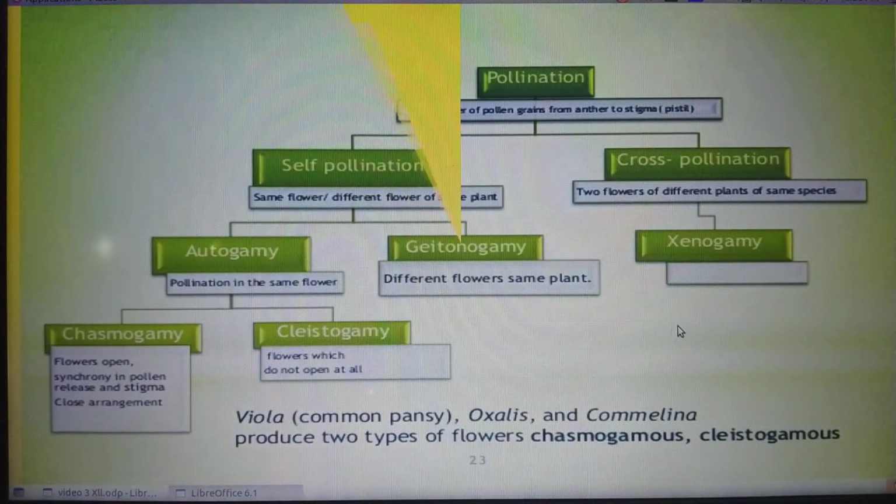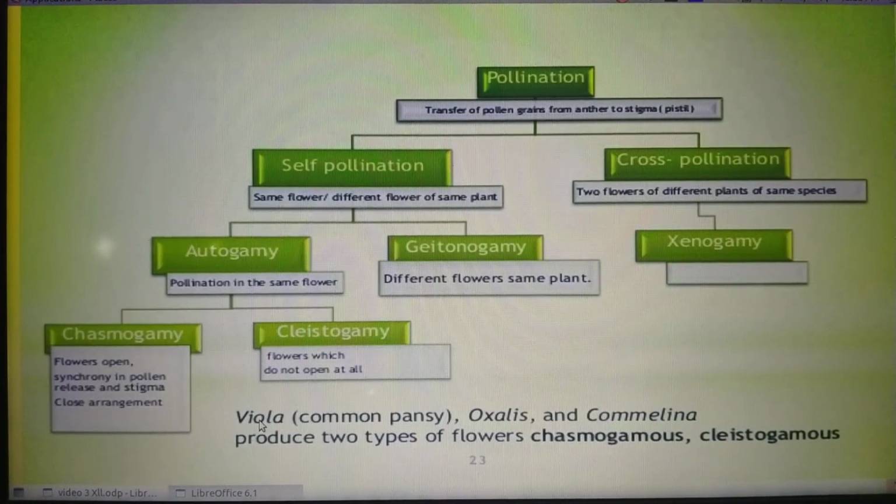There are two different types of self-pollination, that is autogamy and geitonogamy. What is autogamy? We said pollination occurs in the same flower. That means the transfer of pollen grains from the anther of a flower to the stigma of the same flower. Such type of self-pollination we call autogamy.